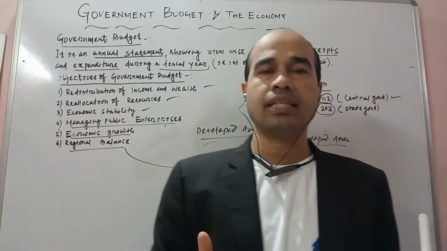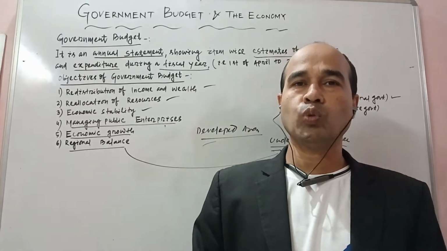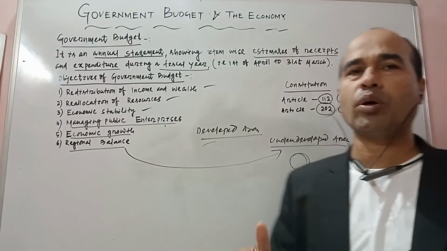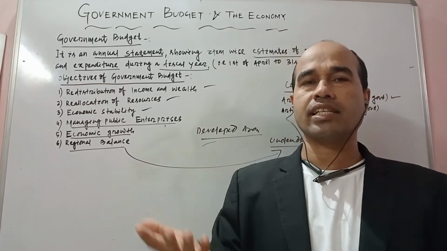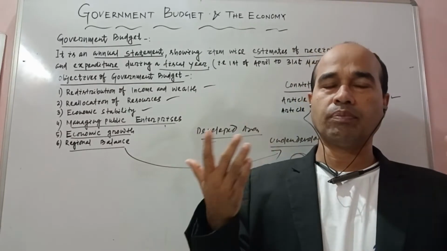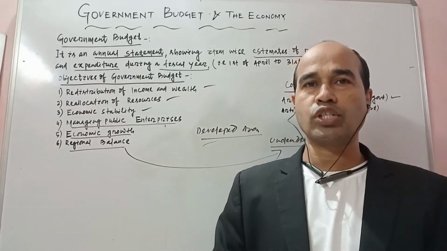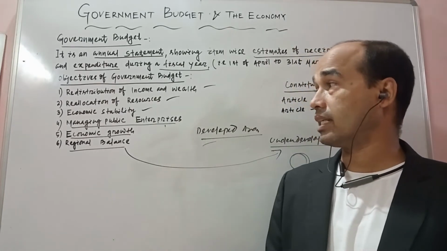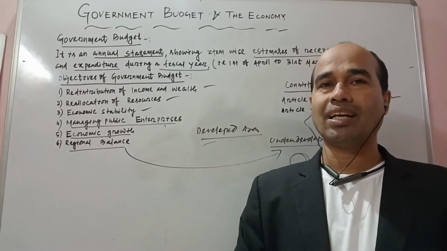Dear students, you have seen some areas in our country are more developed, some are underdeveloped. In those areas where underdevelopment is there, perfect roads are not there, railways, forget about that. Nothing is there. So what does the government want? The government wants establishment of industry, perfect road connectivity, railways, airways, schools, colleges, hospitals, everything should be developed. So we can say that area is properly developed, which is known as regional balance.